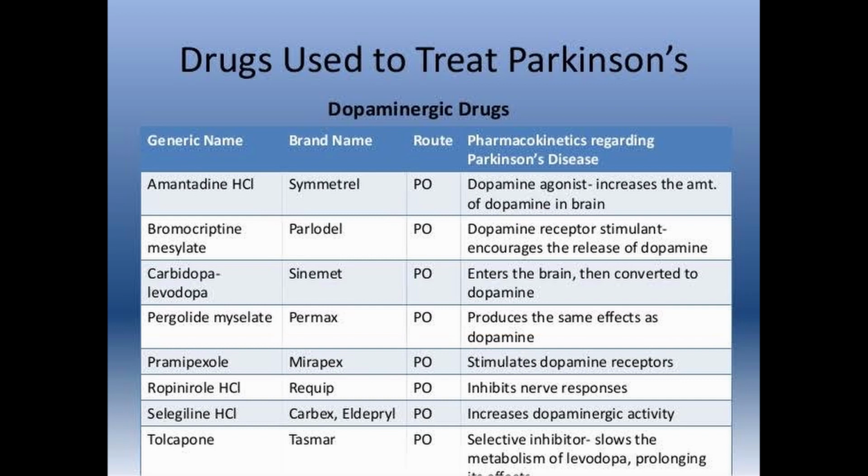Fifth one is pramipexole, that stimulates the dopamine receptor. Next one is robineol HCl, that inhibits the nerve responses. Next is salicylic HCl, that increases the dopaminergic activity. And the last one is tolcapone, that is a selective inhibitor. So these are the drugs that are used to treat Parkinsonism.